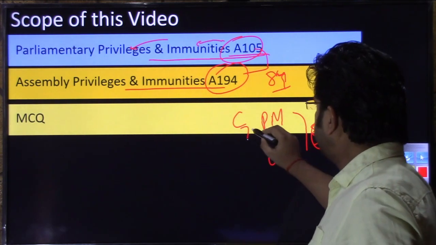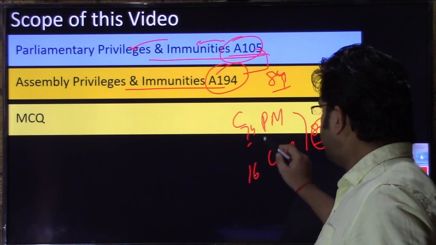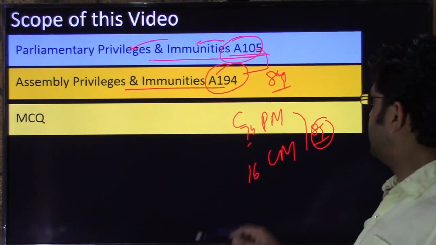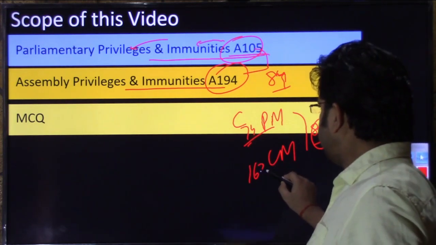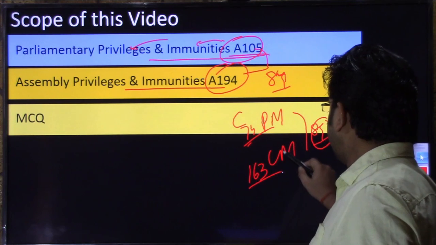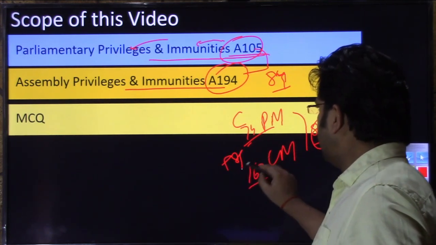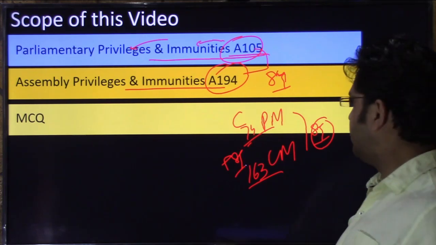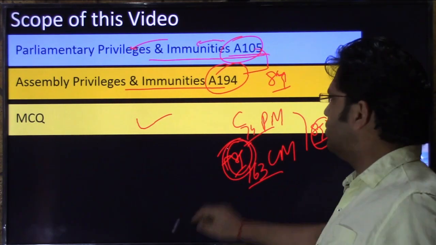The appointment of the PM has been discussed in Article 74, then the CM is discussed in Article 163, a difference of 89. So this 89 formula works, not always, but most of the time. I hope you have understood this 89 formula.